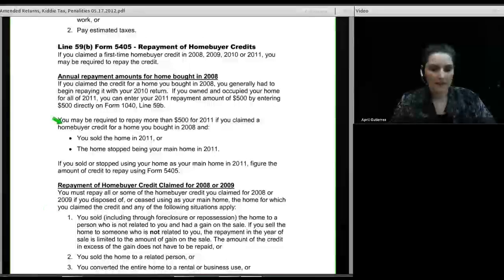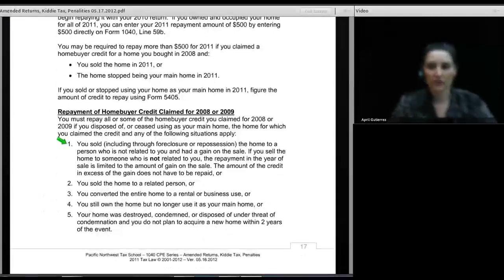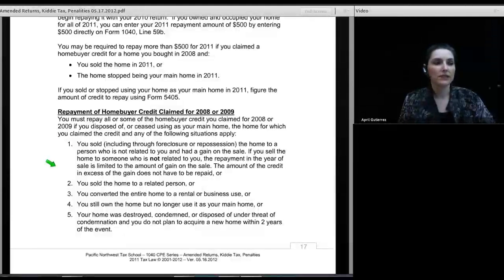And in general, the IRS says you have to live in your home for the 3-year period. And then if you sell your home before the 3-year period is up, or if you are taking out the 2008 credit, when you sell that home, you may have to do a recapture.